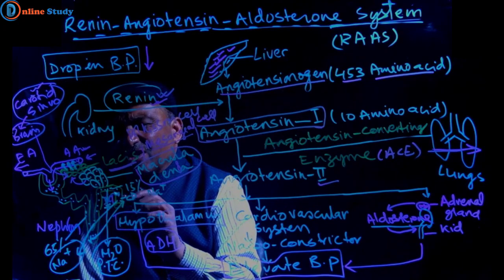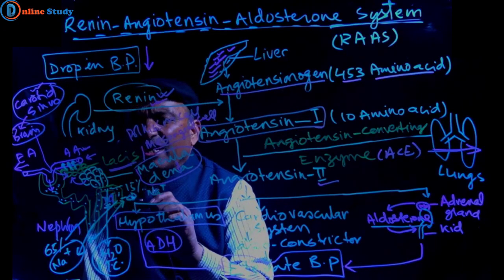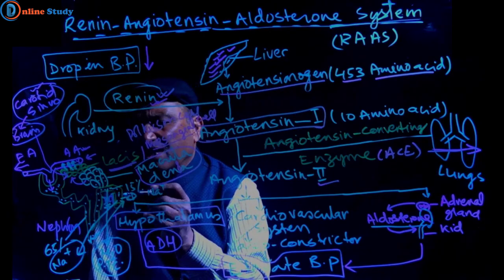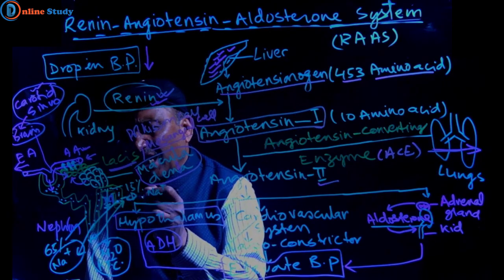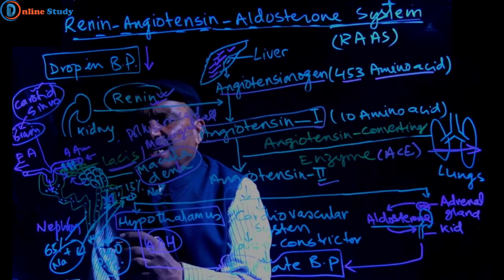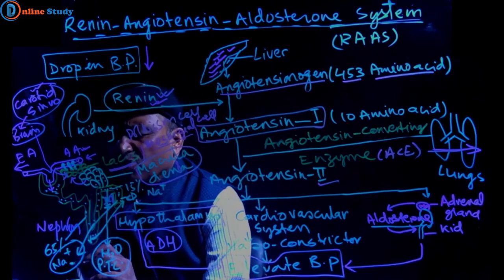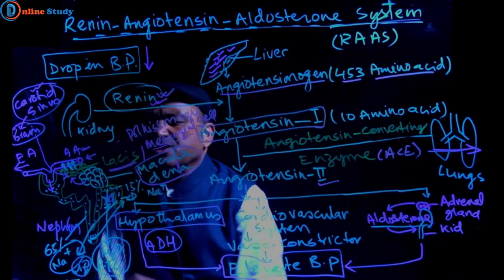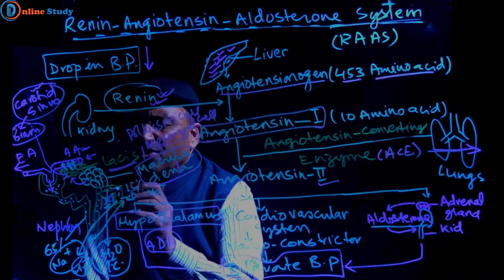And when from the DCT and from the collecting duct the sodium ion is absorbed, along with the sodium ion, water is also reabsorbed from here.